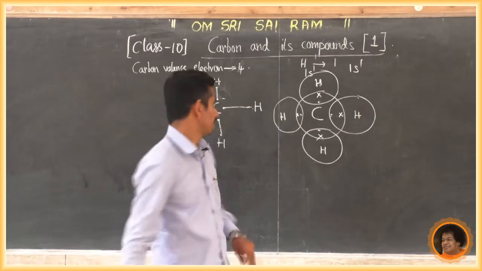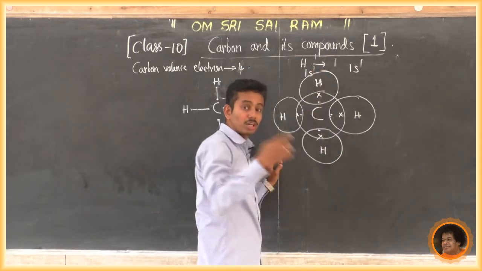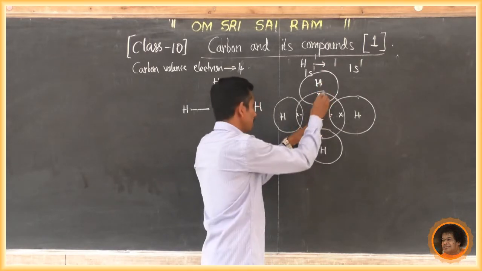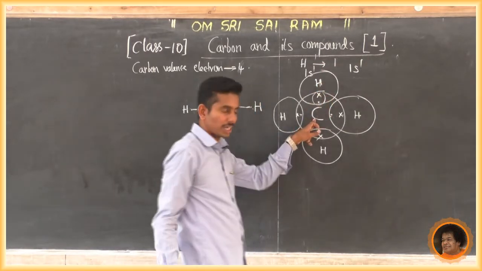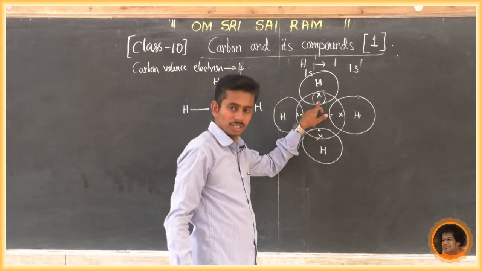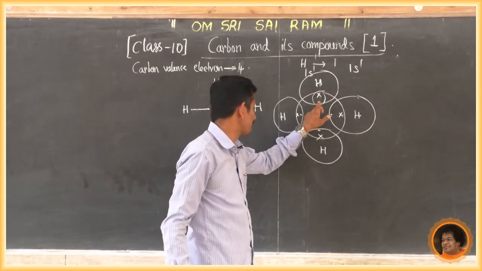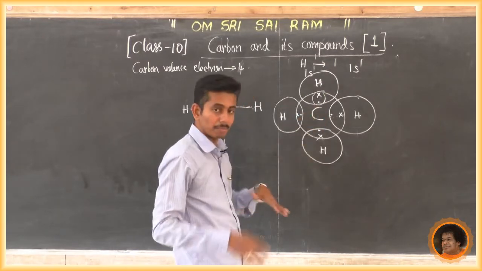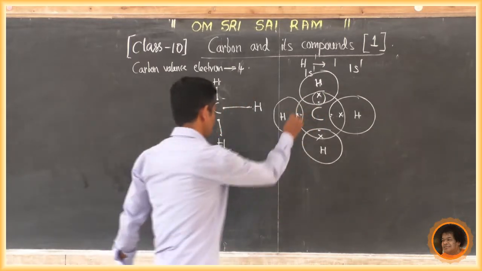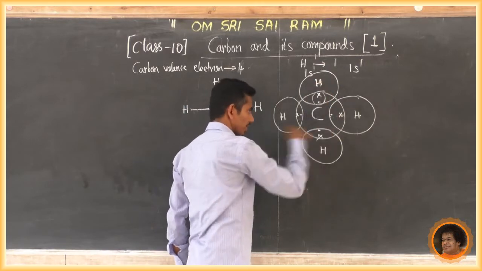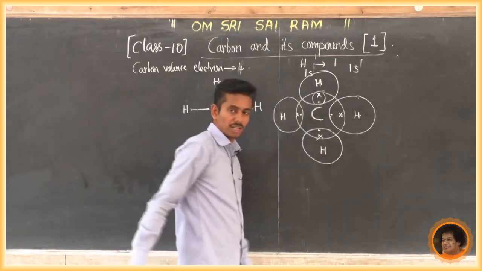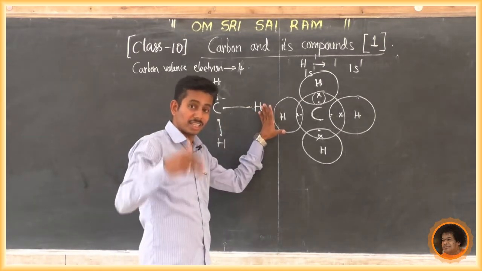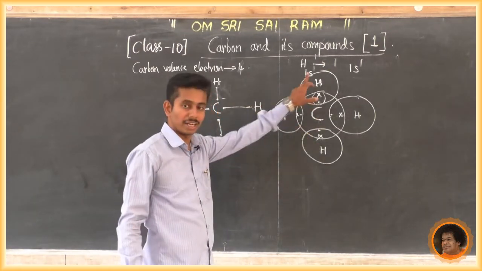That is 2. If it is 1, it is not completed. When it shares an electron with carbon, it becomes full. Hydrogen gets 1 electron from carbon. It shares 1 electron with carbon and becomes stable. So 2, 2, 2, 2. So hydrogen becomes stable as well as this carbon also gets stable. This is bonding. This is the covalent bond between carbon and hydrogen.